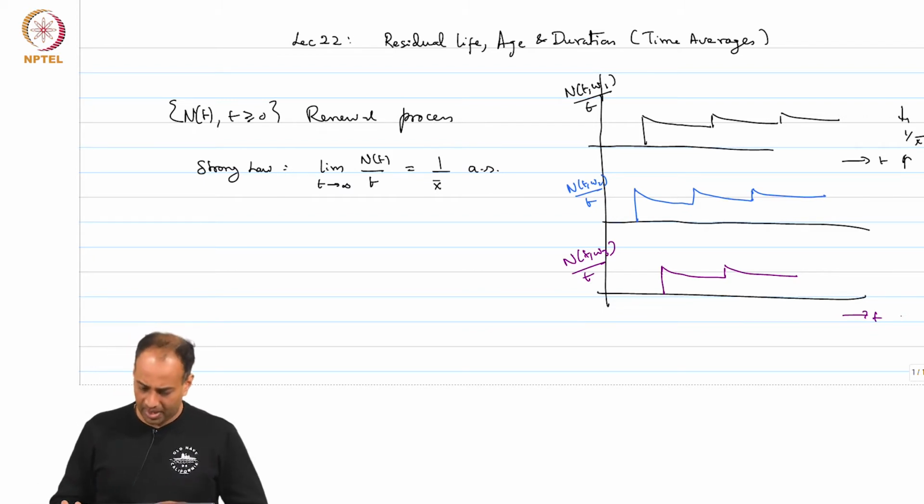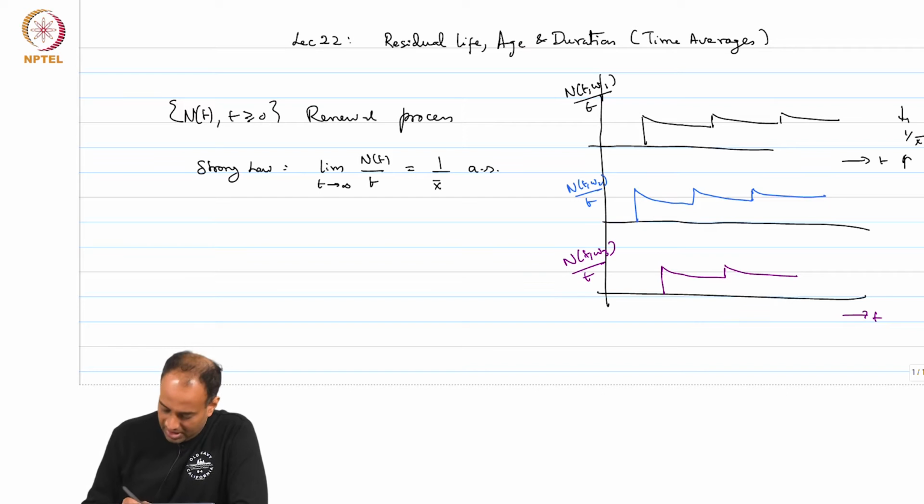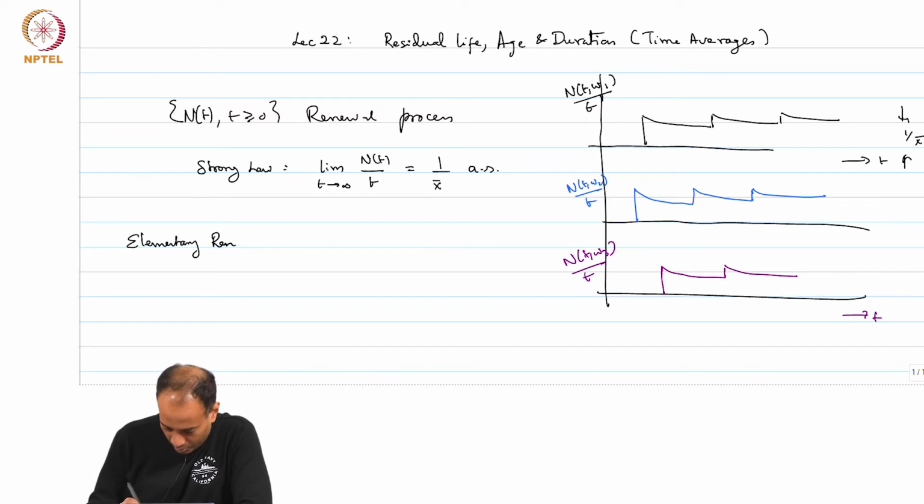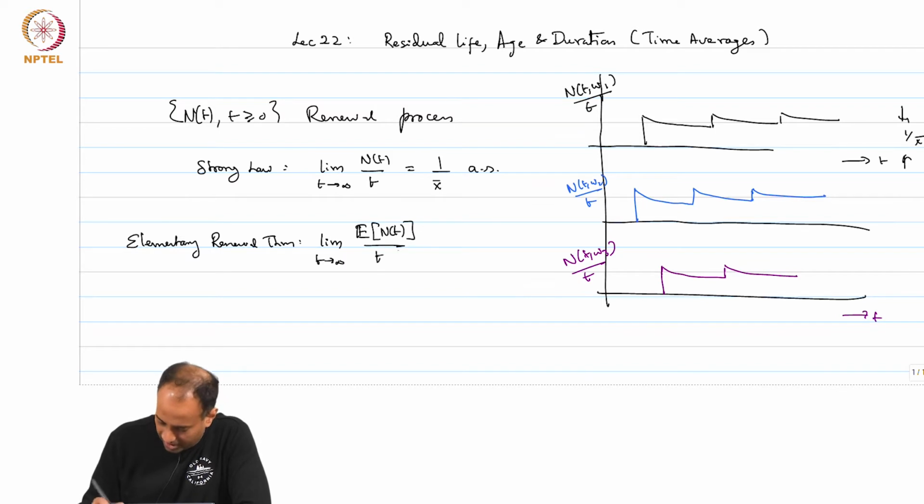There is another very important theorem known as the elementary renewal theorem, which says that the limit as t tends to infinity of expected N(t) over t is equal to 1 over x bar.